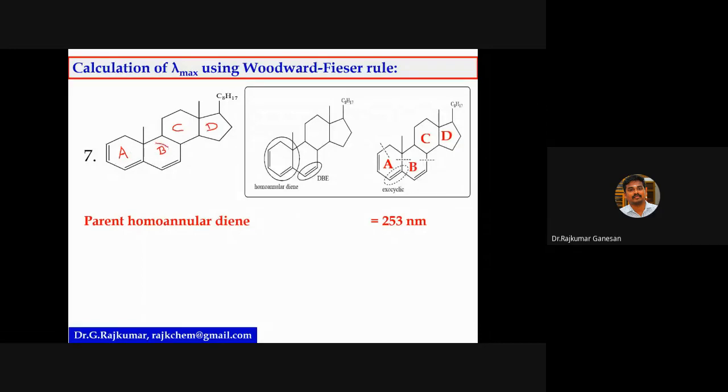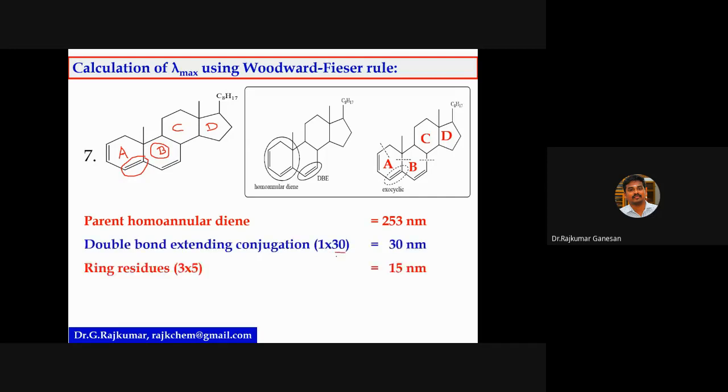With respect to B, sit inside this ring B and look for it. There is one, here it is. Then with respect to ring C, no. With respect to D also, there is no. Then you can calculate the double bond extending conjugation. One is there. So you have to put 30 for ring residue. So 303 nanometer.